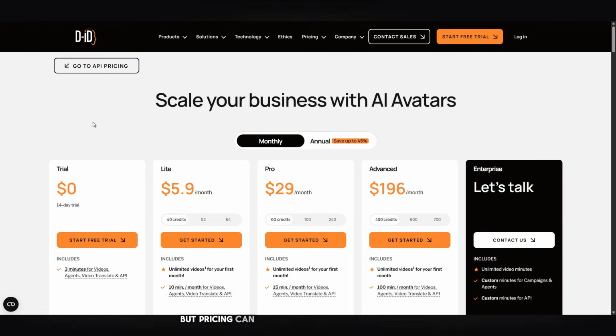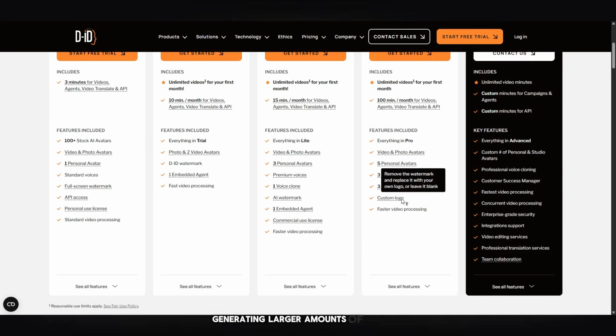The platform is flexible and feature rich, but pricing can scale up quickly depending on usage, especially for teams generating larger amounts of content. And for some users, the setup can feel slightly more technical compared to simpler creator focused platforms.